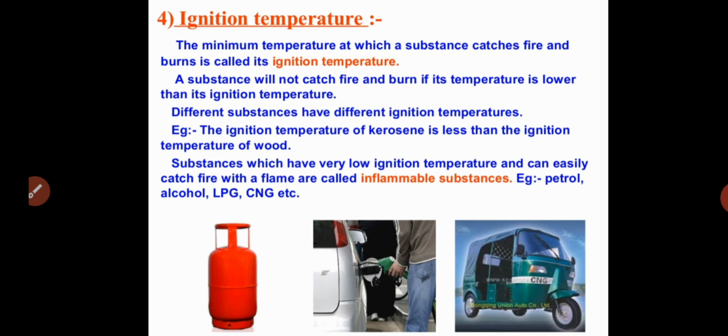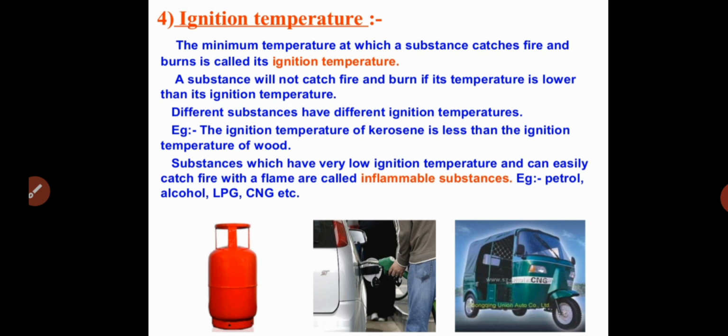Some substances catch fire very quickly, needing a very low ignition temperature. Some substances need a higher ignition temperature, for example wood. Wood takes more temperature to burn. Kerosene or petrol have a lower ignition temperature compared to wood.